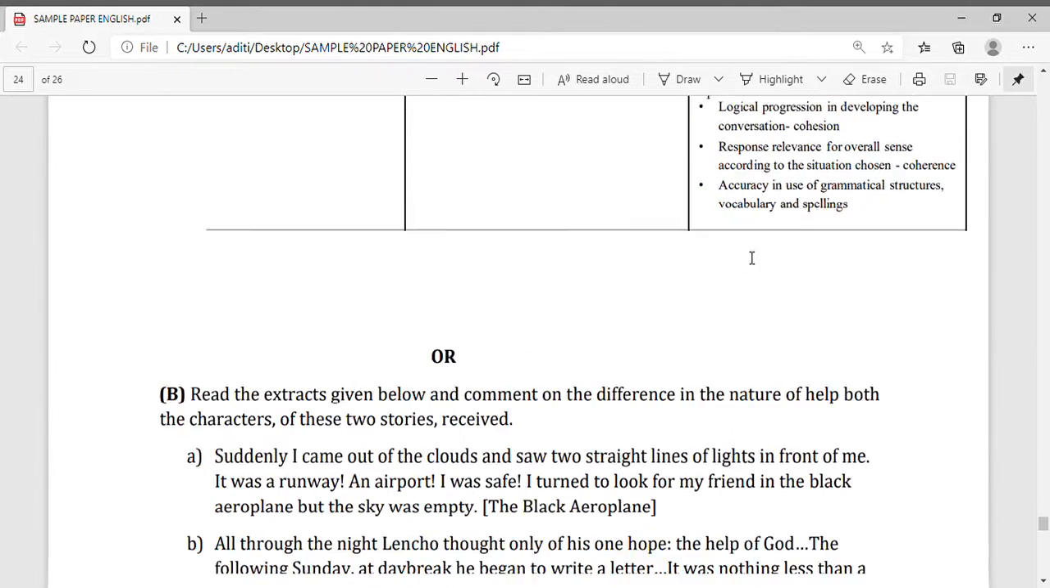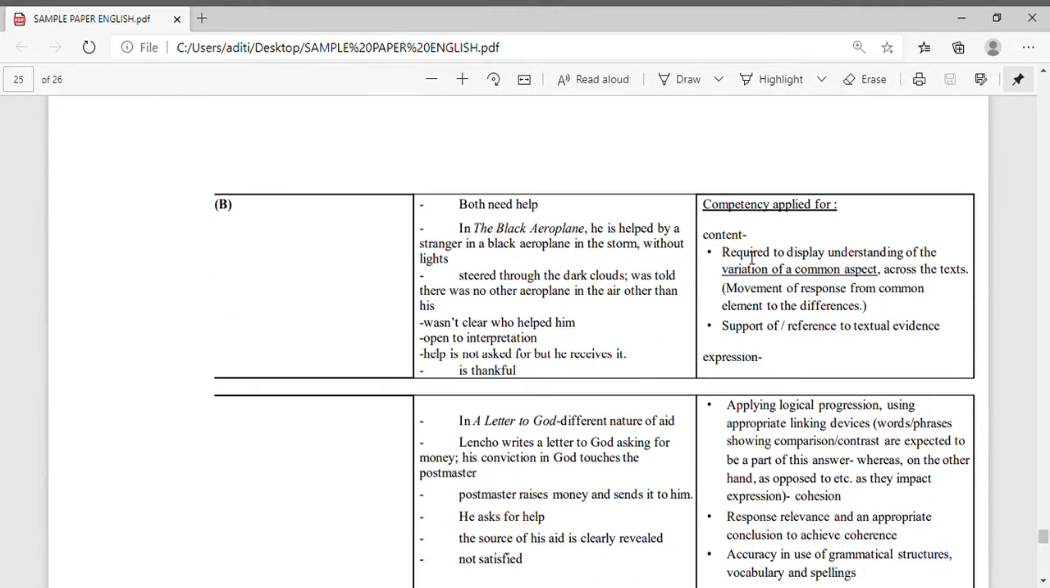You can see here, now in these two questions, first of all the similarity is that both wanted help. In the Lencho chapter they wanted help from God, and in Black Aeroplane they also wanted help, because here you can see in the Black Aeroplane he is helped by the stranger in a black aeroplane in the storm without lights. Now Stuart thought the dark clouds were all there was, no other aeroplane in the air other than his. Now these are the points you can see for the Black Aeroplane.